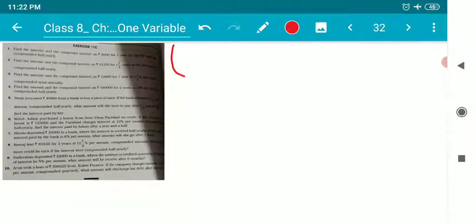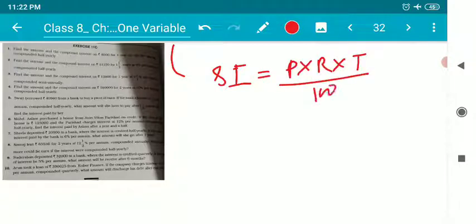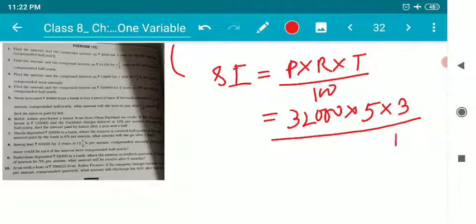Find out the simple interest of the amount: P into R into T by 100. Principal is 32,000. Rate of interest is 5%. Time is 3 months, which in years is 3 by 12, into 100.